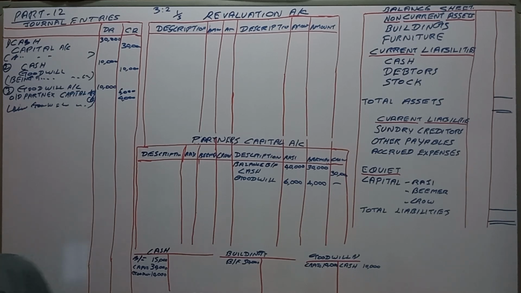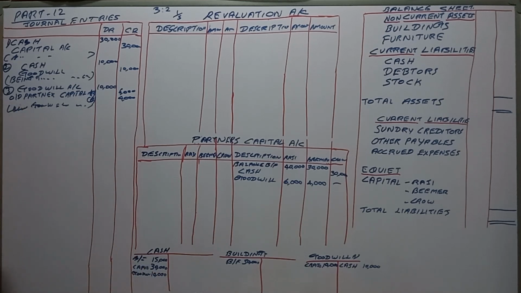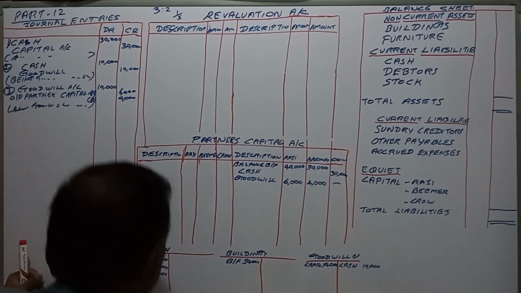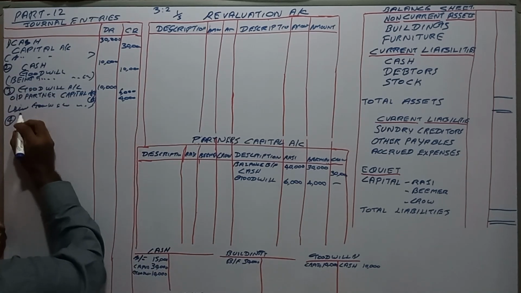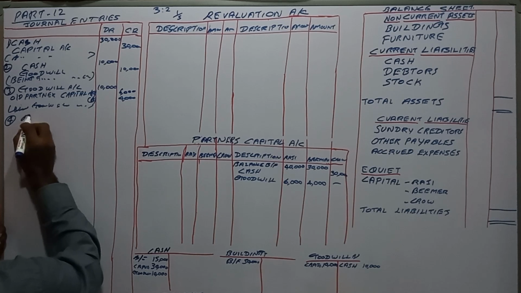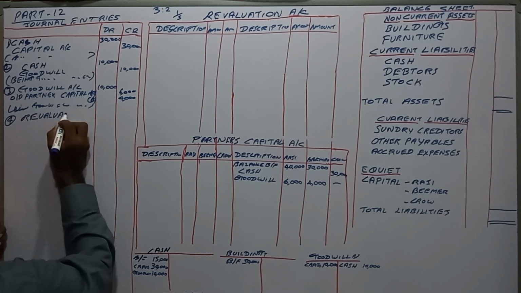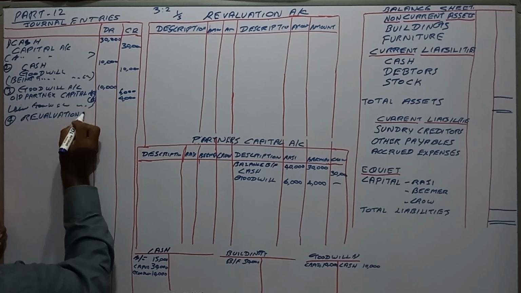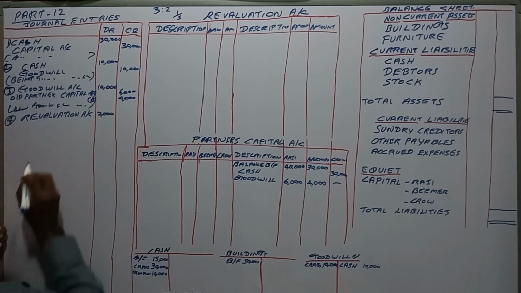So furniture is to be depreciated by 2,000. That 2,000 should be debited to the revaluation account and credited to the furniture account.